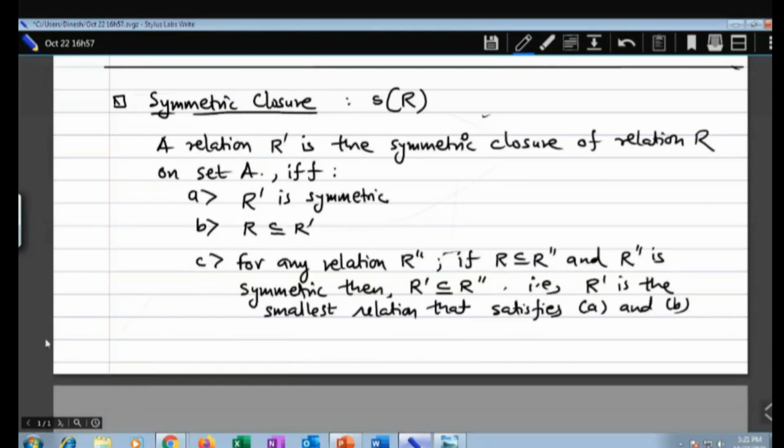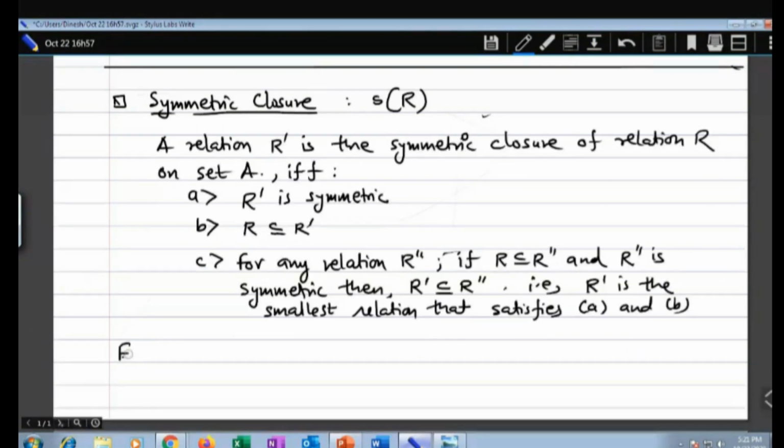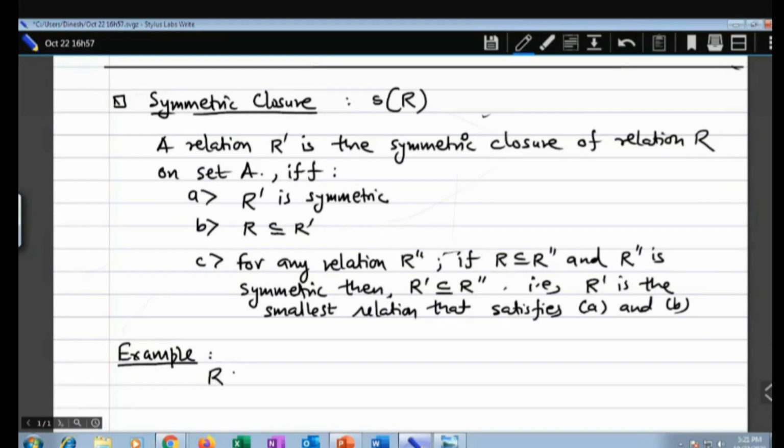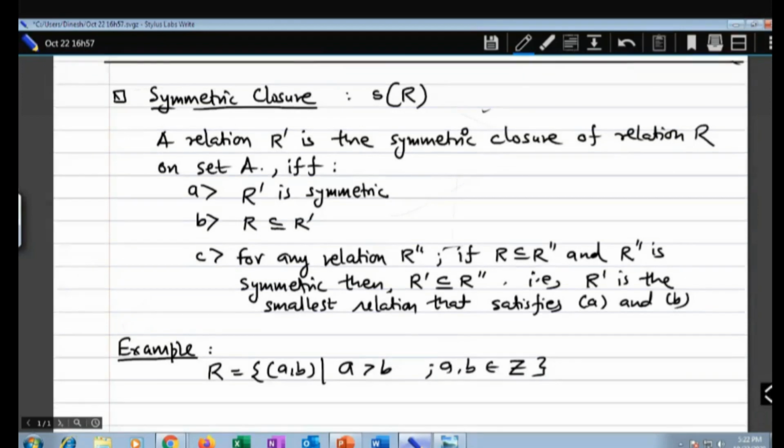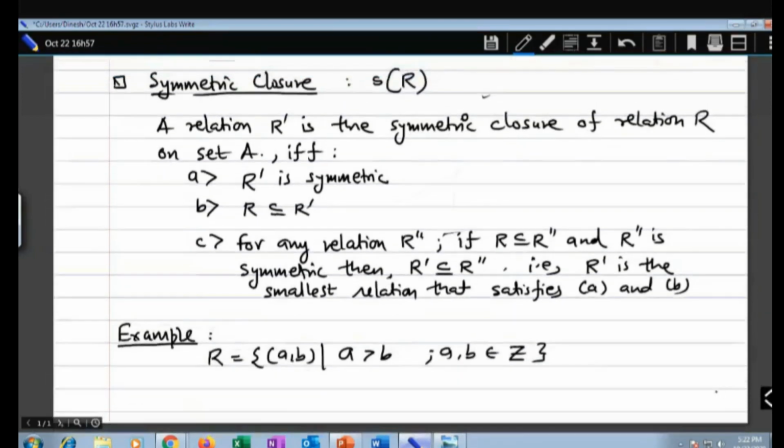Example. Now R is given as, let's say, R is A comma B, where A is greater than B, and A and B belong to the set of integers, say Z. Now, how do you find it?